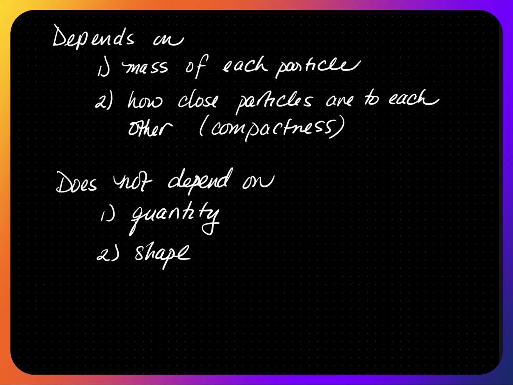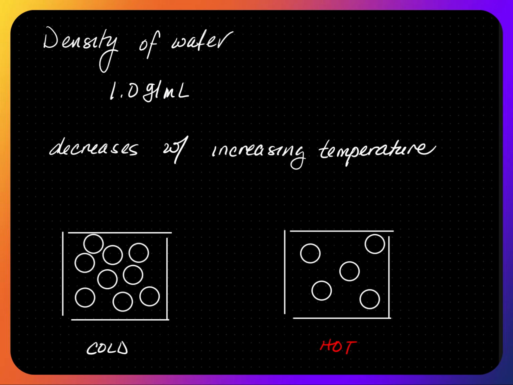It also does not depend on the shape. So if I have water in a cup versus the same pure water spilled on a table, the density of water is still 1 gram per ml. Another example of this is if I have a pure gold ring versus a pellet of pure gold, the density is still the same.